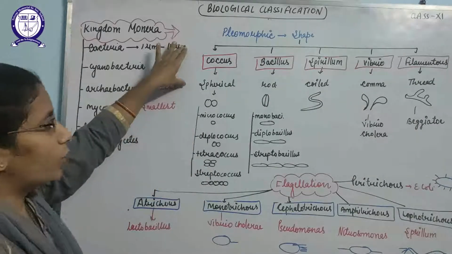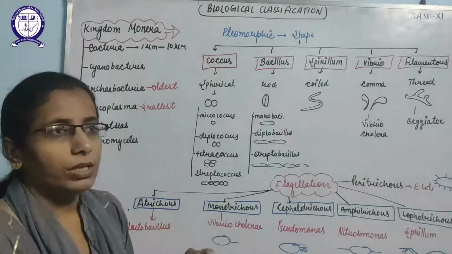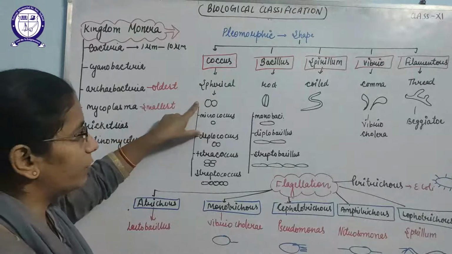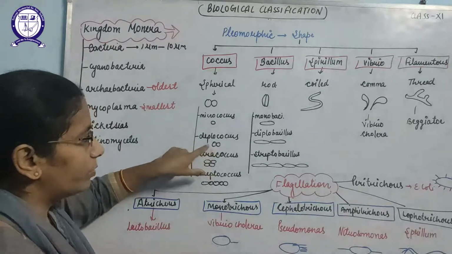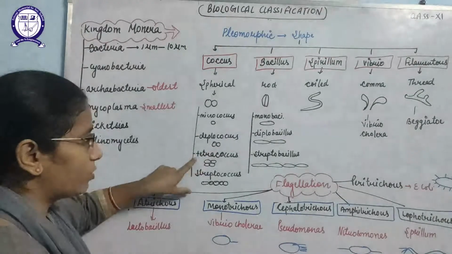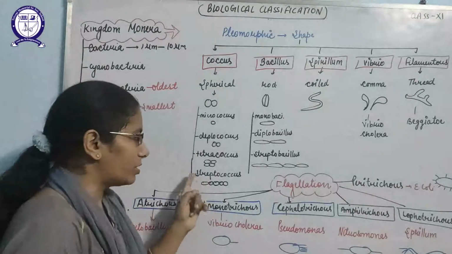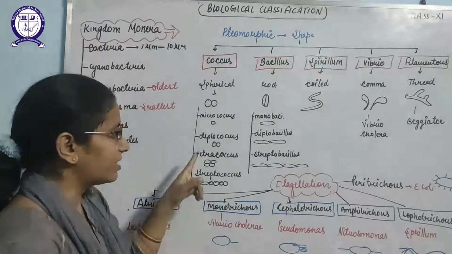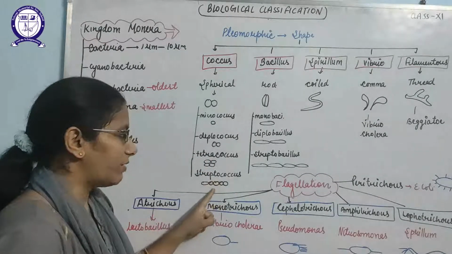So coccus is further classified into many categories. It will depend on whether these are found in groups or in chains. So micrococcus is found in single form. Diplococcus, where two coccus organisms are attached together and found in a group. Tetracoccus, where 4 coccus will attach. And next is Streptococcus, where coccus is found in the form of chains. Yes, in Tetracoccus these are in the form of 4 or tetrad, and in Streptococcus these are found in chains.